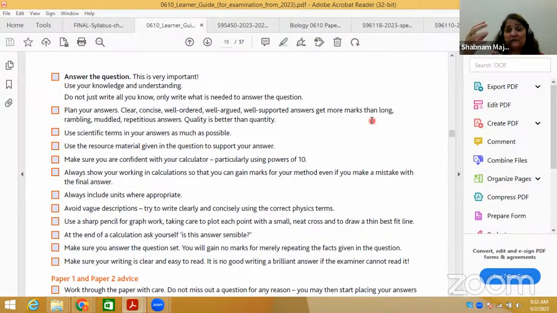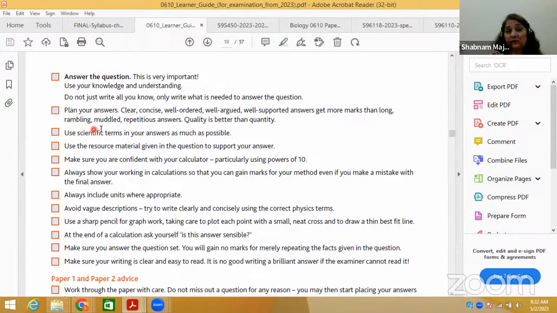Well ordered means, sometimes you have a long answer. For example, they ask you, what are the factors responsible for the transport of water through the xylem vessel? So you have to see the logical sequence of events going on. For example, insulin production in genetic engineering, you have to go on the sequence of events: first you identify the required allele, and then you isolate the allele, then you remove the allele using different enzymes, and then you insert it into the plasmid bacteria. So the sequence of events is very important.